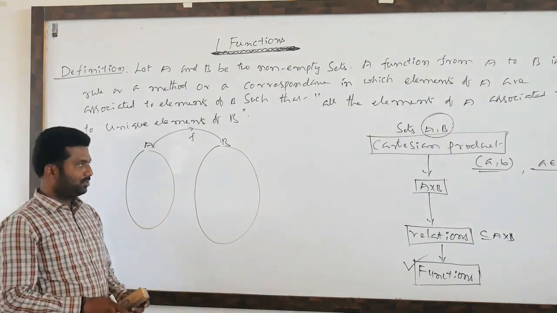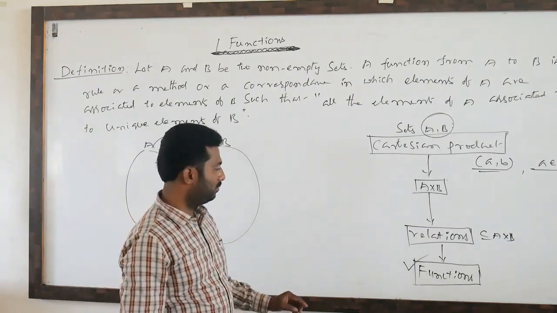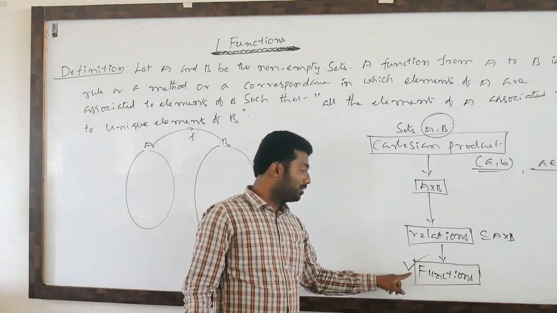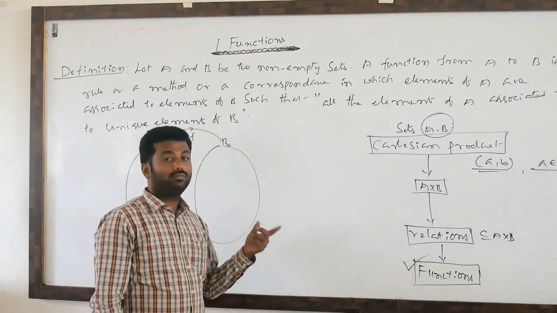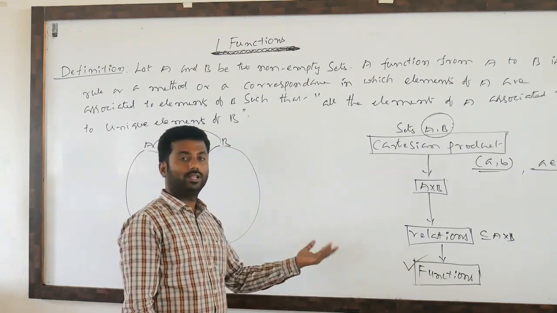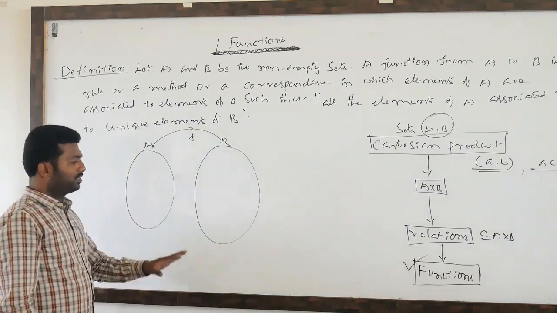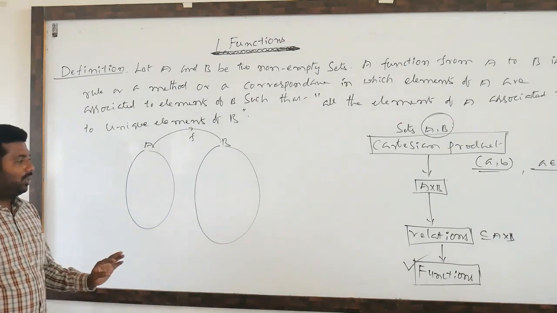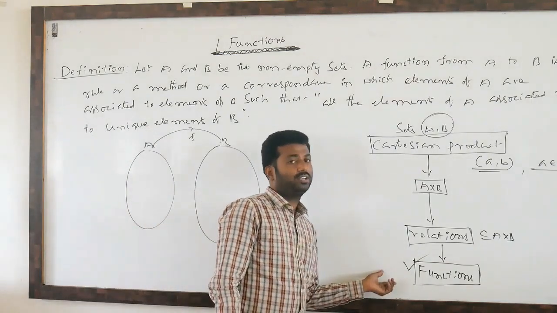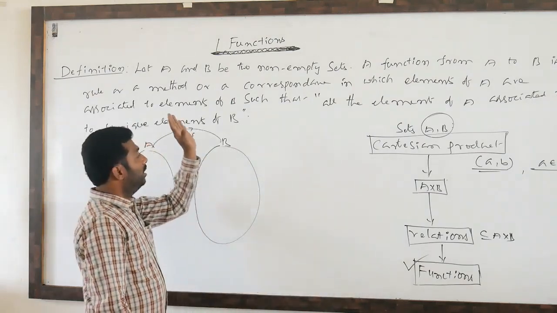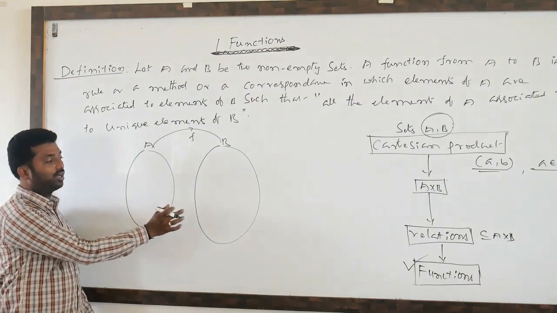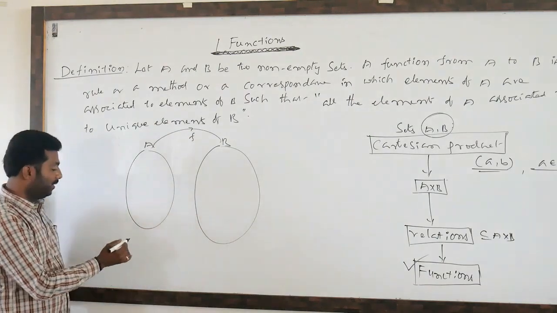For understanding purposes, I am taking one example to understand the definition of the function. If you understand this example, even after 100 years you can write the definition of functions. There is a simple technique to tell immediately whether pairs are forming a function or not.